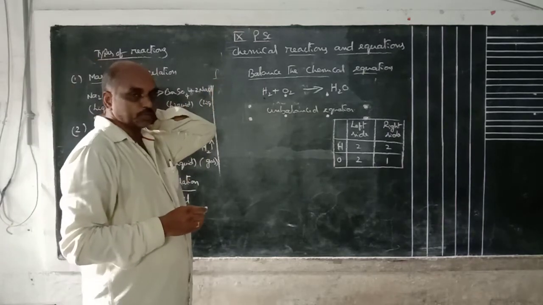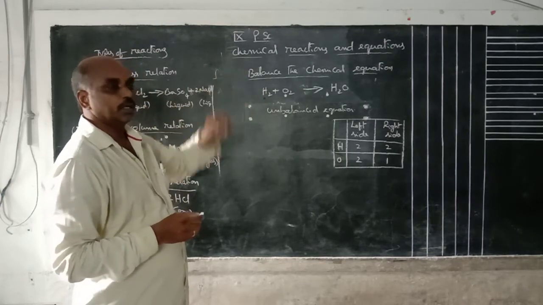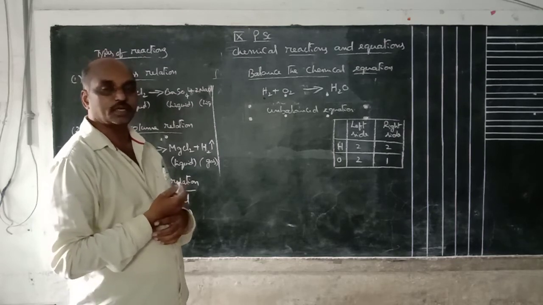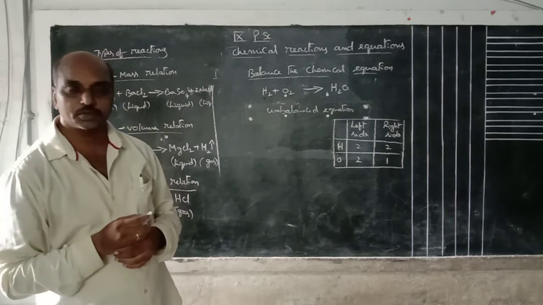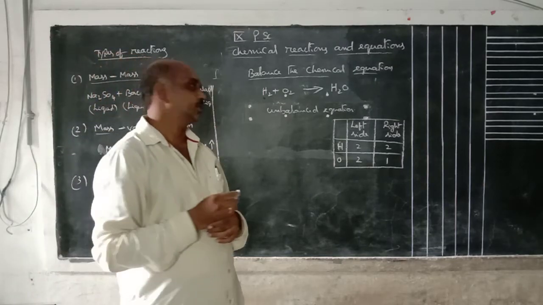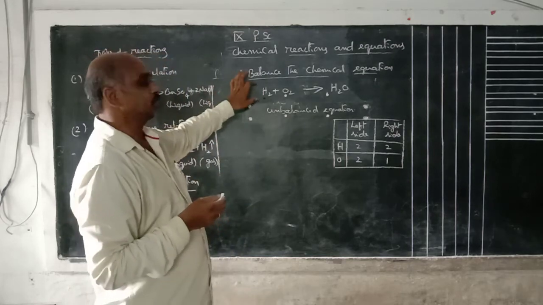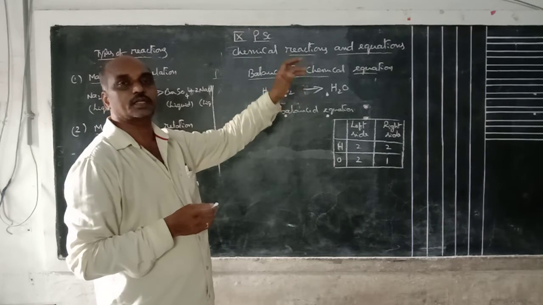Balanced equation means what? In a chemical reaction, the number of atoms of each element on the left side is equal to the same number of atoms on the right side. That means one element's atoms, how many are there on the left side, the same number of atoms on the right side.